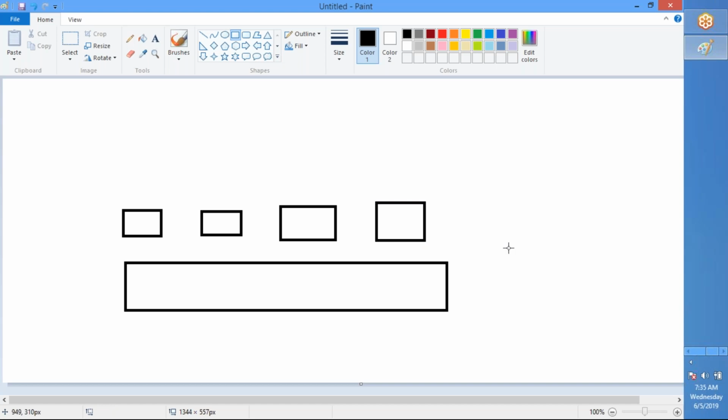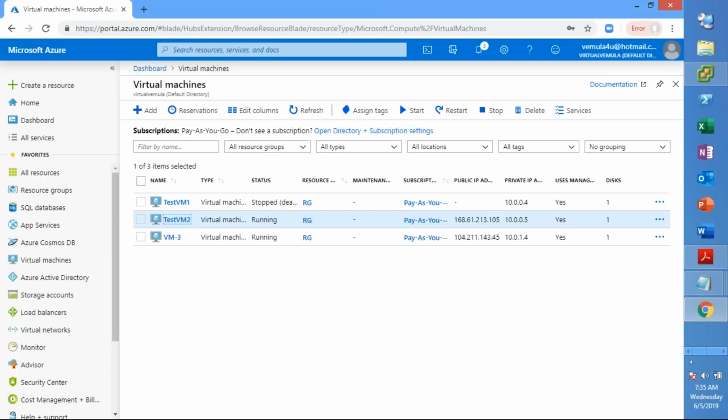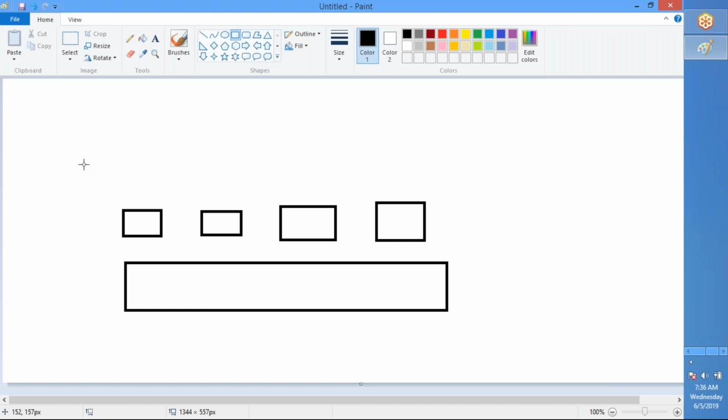Now, if all these three VMs are part of a web pool, and this hardware goes down, then all your VMs are down, right? There's a possibility of hardware failure.